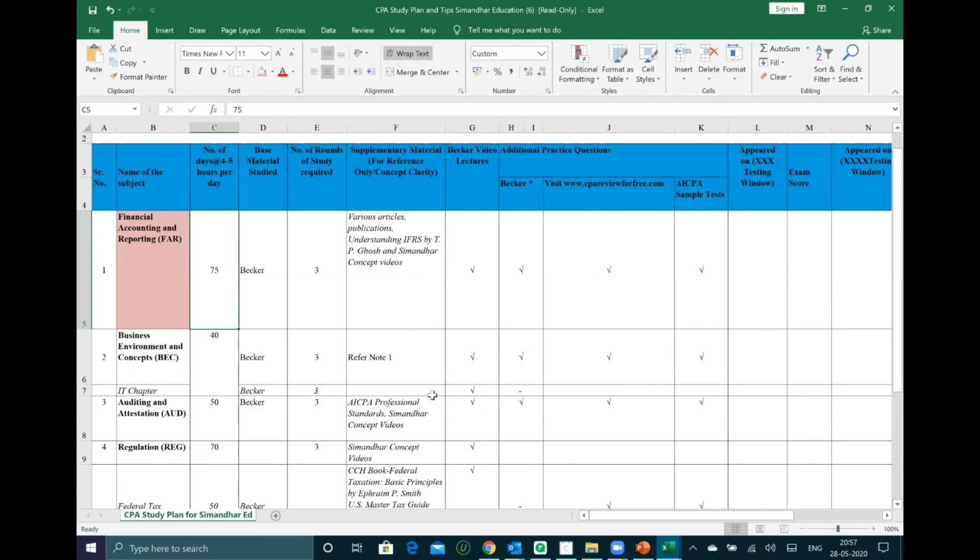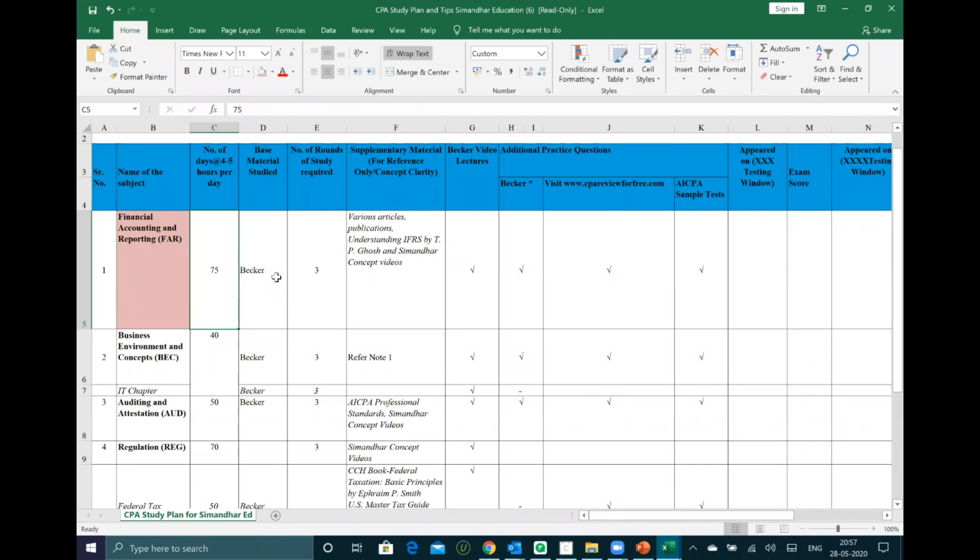In how many months will you finish FAR? As you see, guys, after regulation, which is on weekends, FAR we typically do on weekdays, like morning 6 to 8 o'clock or some timing like that, 2 hours, 2.5 hours. When I teach, I don't take more than 2 hours.